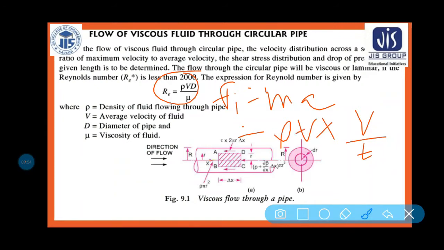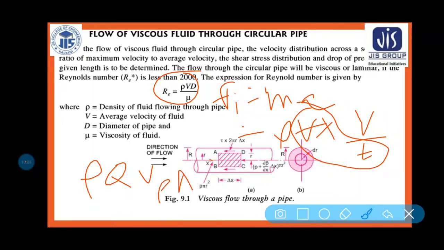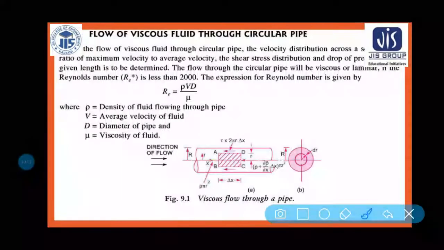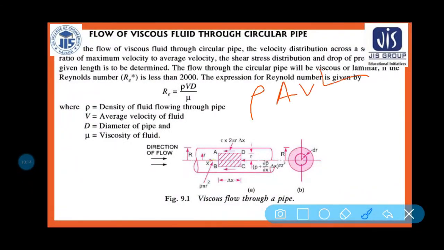Now v by t is your Q. So rho Q into v, and Q is equal to area into velocity, isn't it? So rho into area into velocity, so rho A v square. So inertia force is equal to rho A v square.